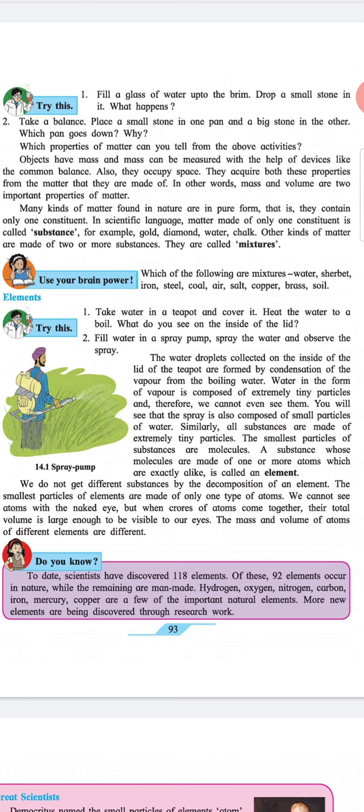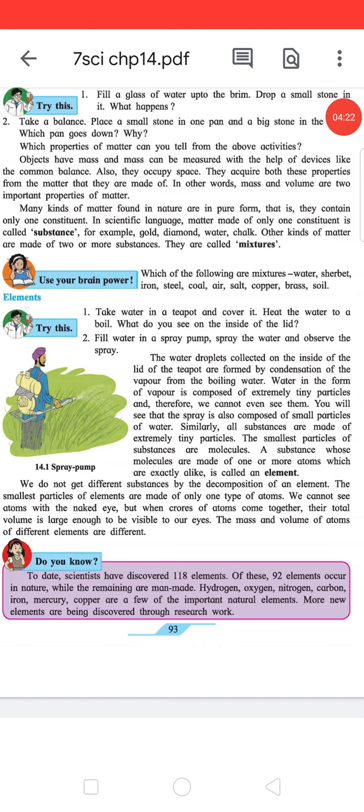Objects have mass, and mass can be measured with the help of devices like the common balance. Also, they occupy space. They acquire both these properties from the matter that they are made of. In other words, mass and volume are two important properties of matter.